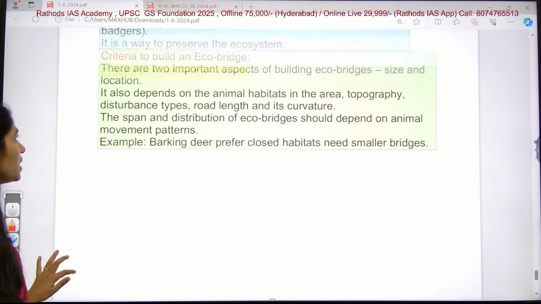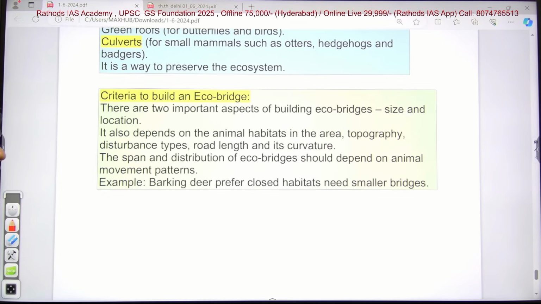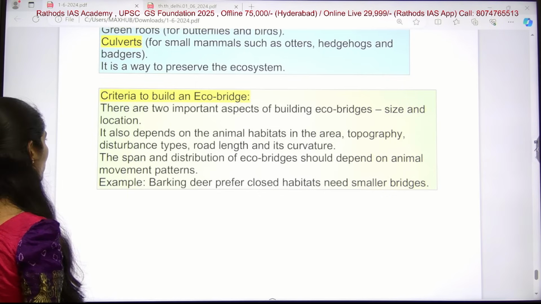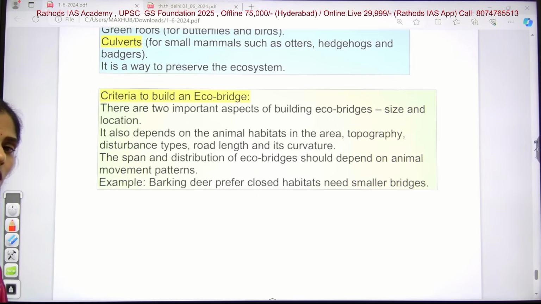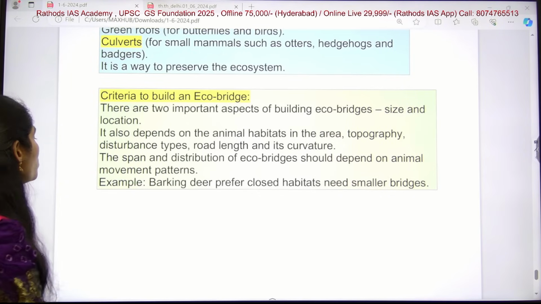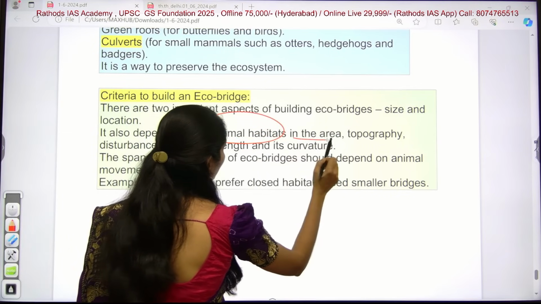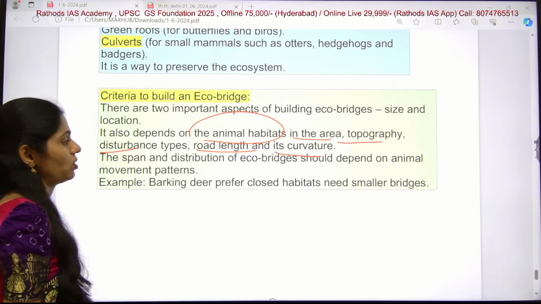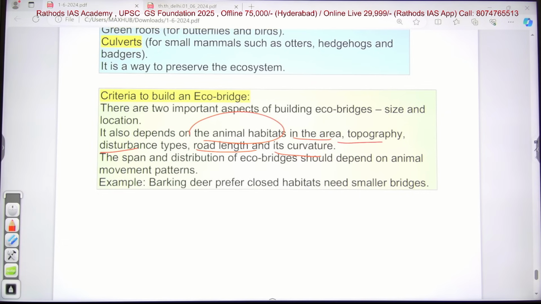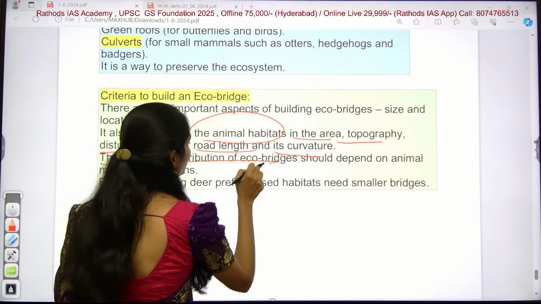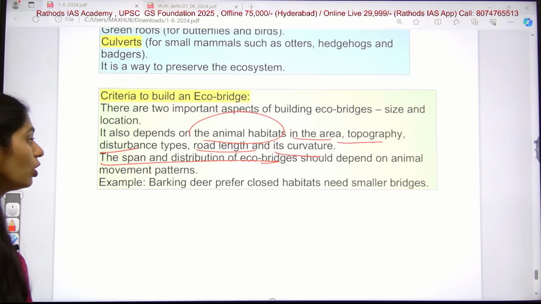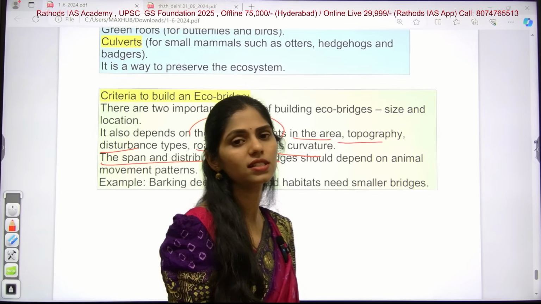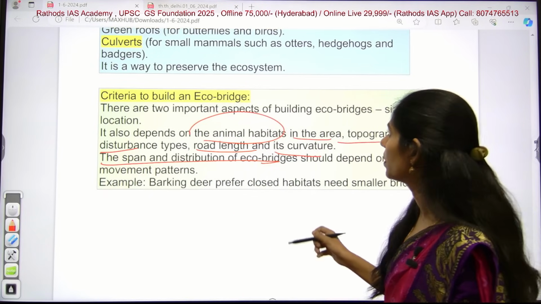And what is the criteria to build an eco bridge? It is very important. There are two important aspects. The first one is building bridges based on size and location. It also depends upon the animal habitats in the area, like topography, disturbances and road length, and even its curvature. All these are taken into account. And the next one is the span and the distribution of eco bridges. They should be dependent on animal movement patterns. This is very important, and these are some important articles that appeared in today's Hindu newspaper.